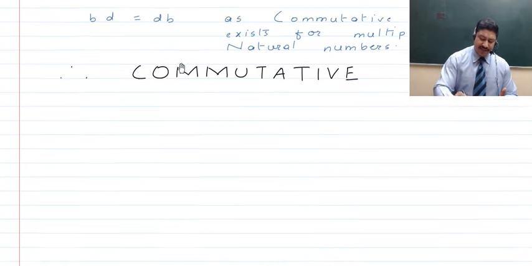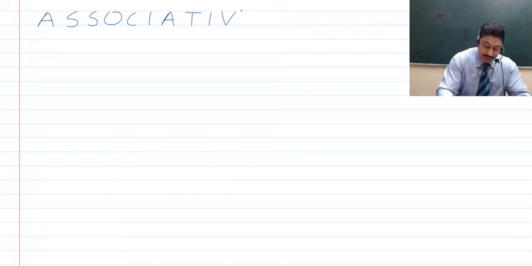Now after this guys, we will be talking about the associative property. When we talk about the associative property, remember guys, first we'll be talking about the basic property, and then with regards to this given question, we will be discussing whether it's an associative property following binary operation or not.